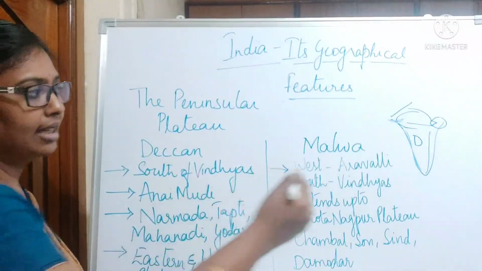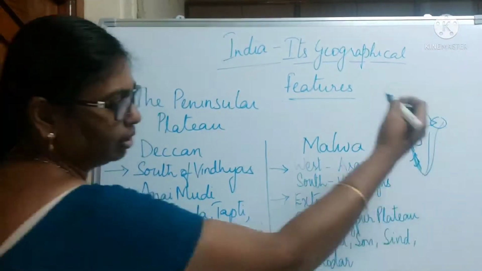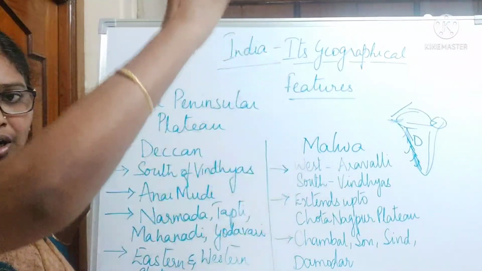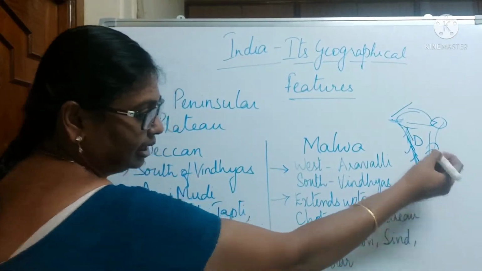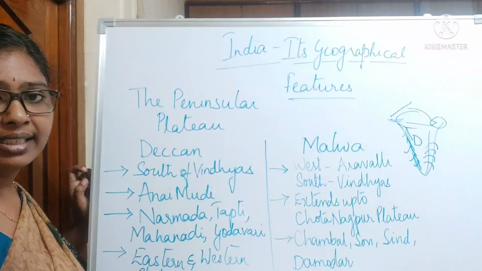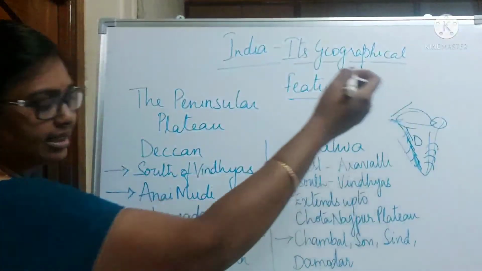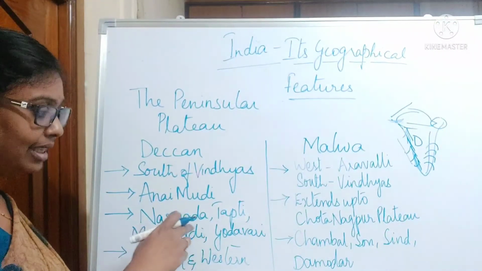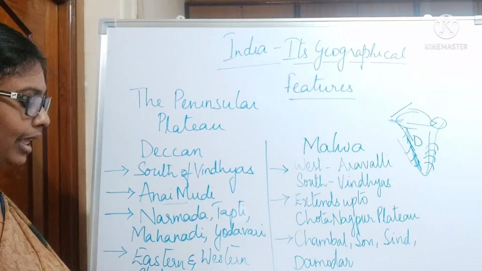The Western Ghats is a very high range of mountains, lofty mountains, but the Eastern Ghats are not as lofty, that means not as high as the Western Ghats. They are a little lower, and moreover the Eastern Ghats is a broken range. Western Ghats is a continuous range, but the Eastern Ghats is a broken range, right? And here the highest peak in the Western Ghats is Anaimudi in Kerala, right?